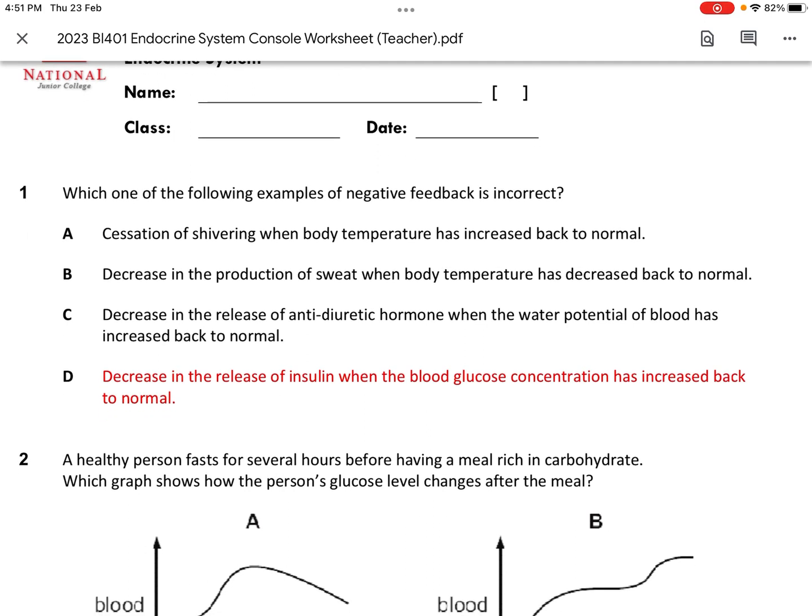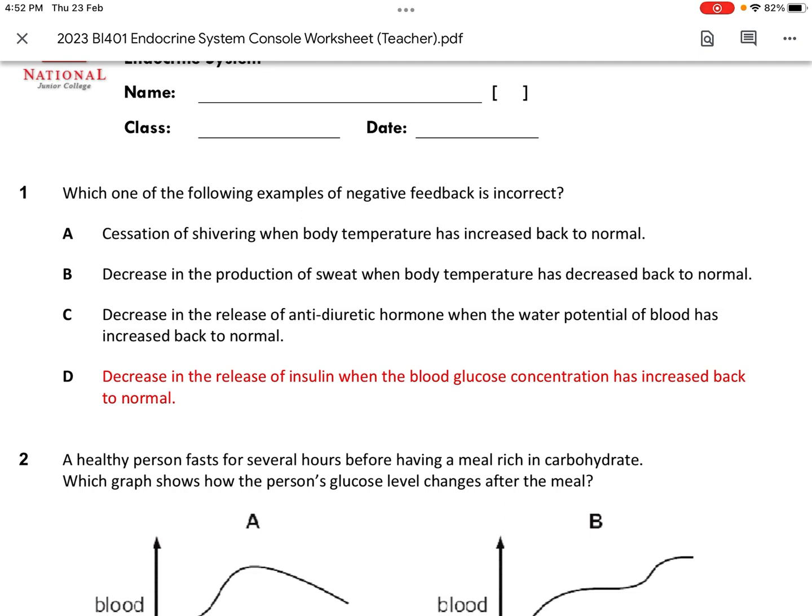Decrease in the release of antidiuretic hormone when water potential has increased back to normal. Same idea here, this is correct. The last one is the weird one that I think will confuse you if you forgot the function of insulin, using what Shafika taught us. Glucagon we use when glucose is not there, right? So when will we use insulin? We use insulin when blood glucose levels are high.